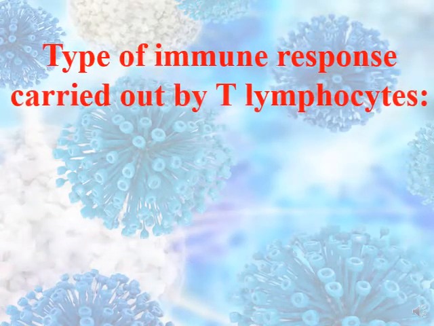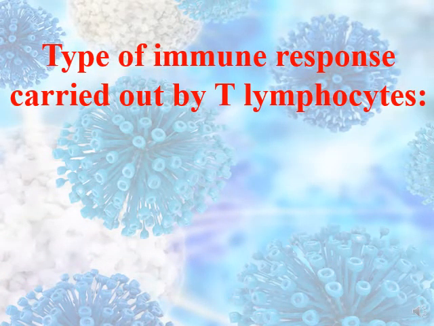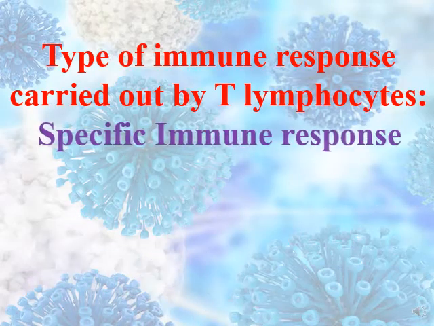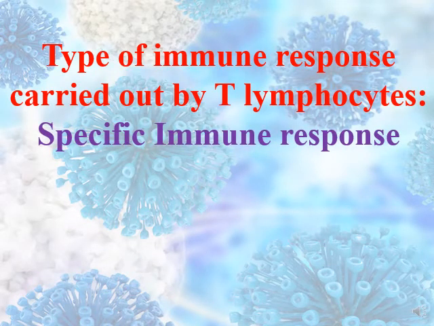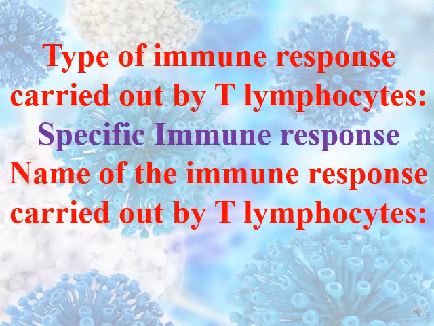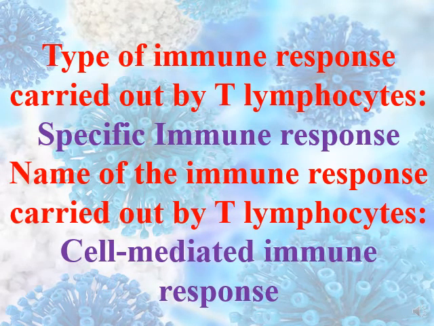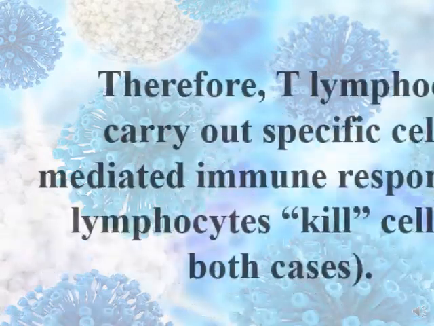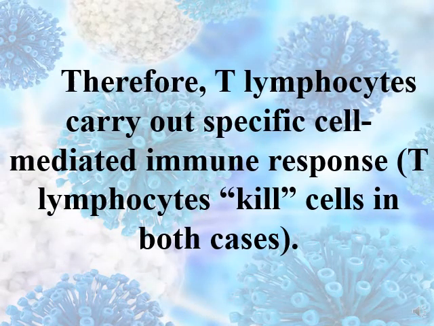What is the type of the immune response carried out by T lymphocytes? It's called the specific immune response. And what is the name of the immune response carried out by T lymphocytes? It's called the cell-mediated immune response. So therefore, the T lymphocytes carry out a specific cell-mediated immune response, where they kill other cells in both cases.